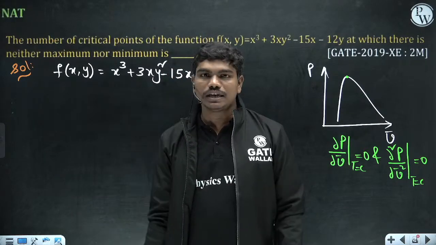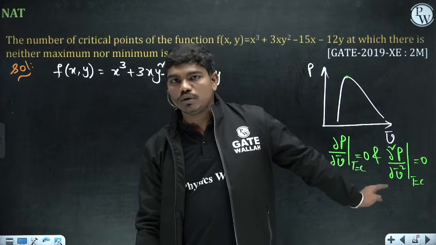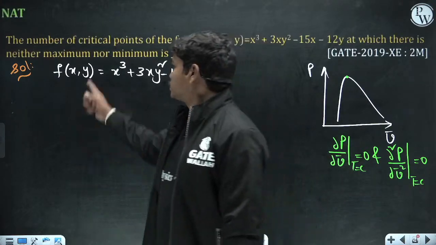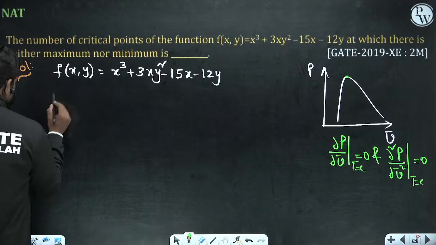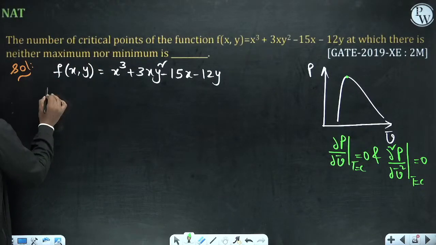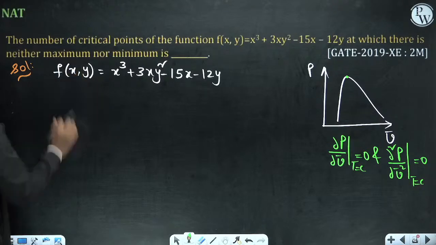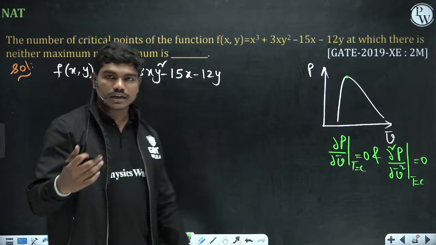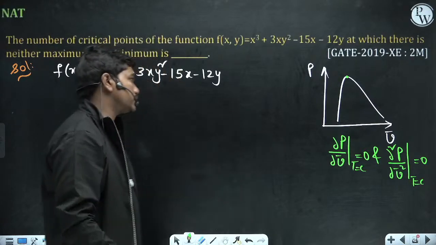Okay, so basically, this pressure will depend on volume and temperature, so we take these two partial derivatives equal to 0. Similarly here, to calculate critical points, the first derivative and second derivative both should be 0 actually. Okay, rather than the second derivative being 0, there is one particular condition that has to be obeyed. Okay, so let us see here.